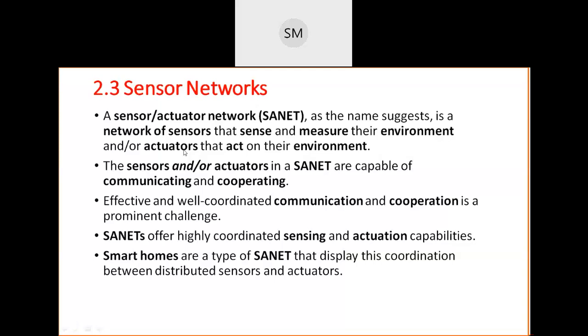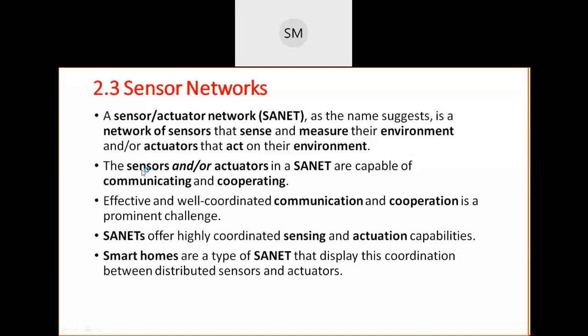Similarly, after the sensor data or sensor reading is sent to actuators, what do these actuators do? You already know, these actuators change the physical world. They make some effect inside the physical world. They act on their environment. They make some movement. Okay, so these are SANETs, as the name itself says, sensor actuator network. So both sensors and actuators are there. Sometimes there may be only sensors.